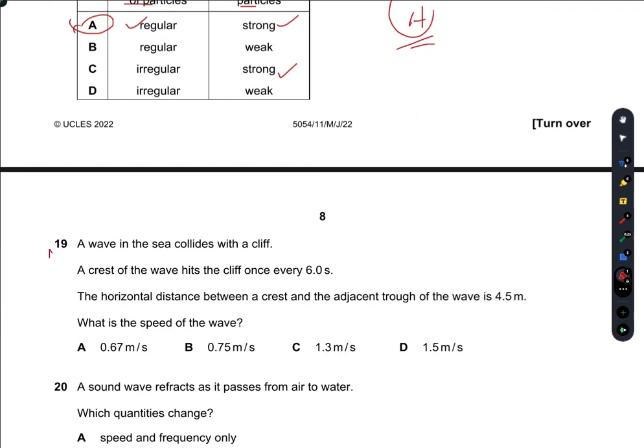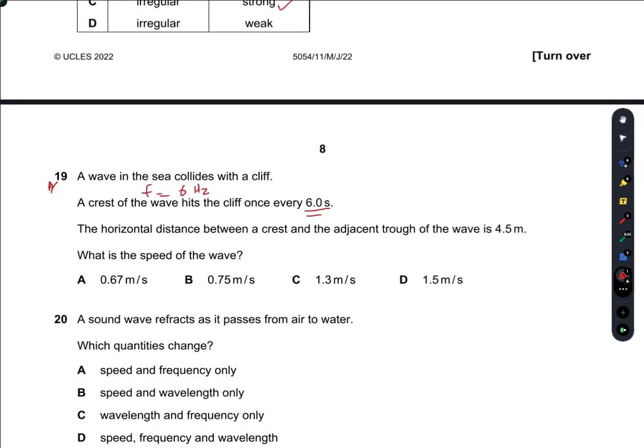Question number 19. A wave in a sea collides with a cliff. A crest of the wave hits the cliff once every 6 seconds. So the frequency is 6 hertz. The horizontal distance between a crest and the adjacent trough of the wave is 4.5 meters. So that is the wavelength. So what is the speed of the wave?